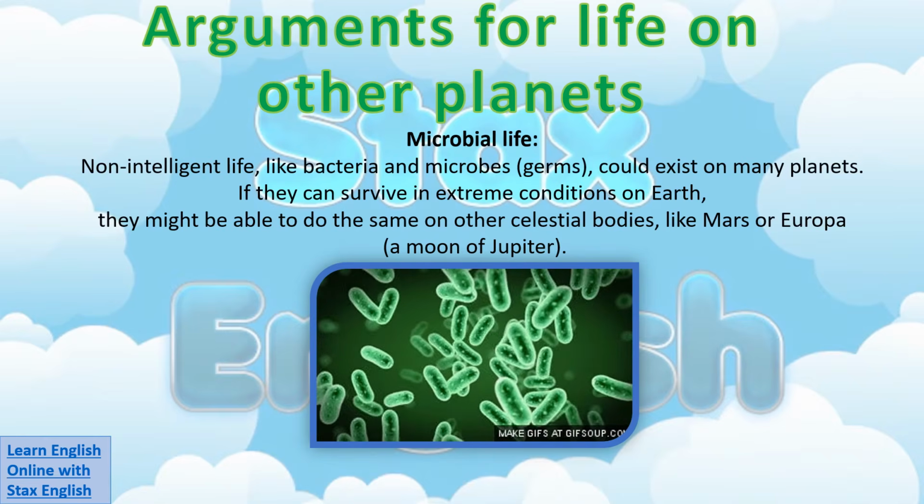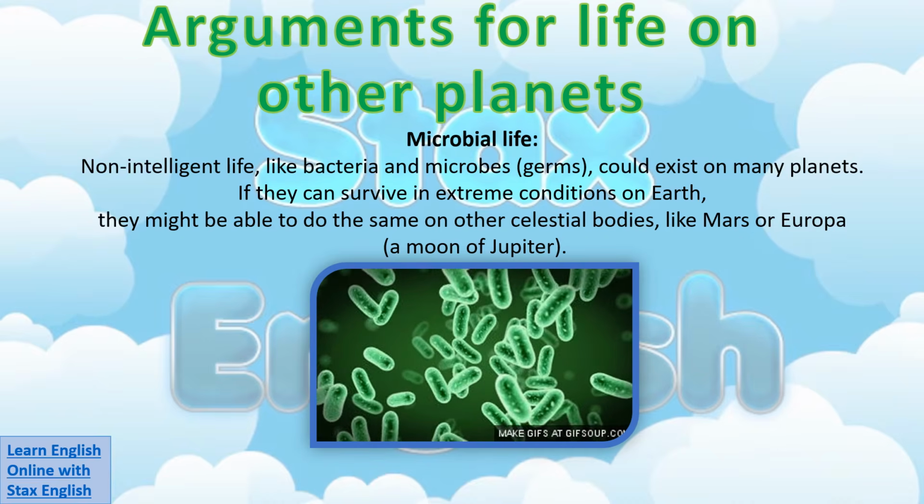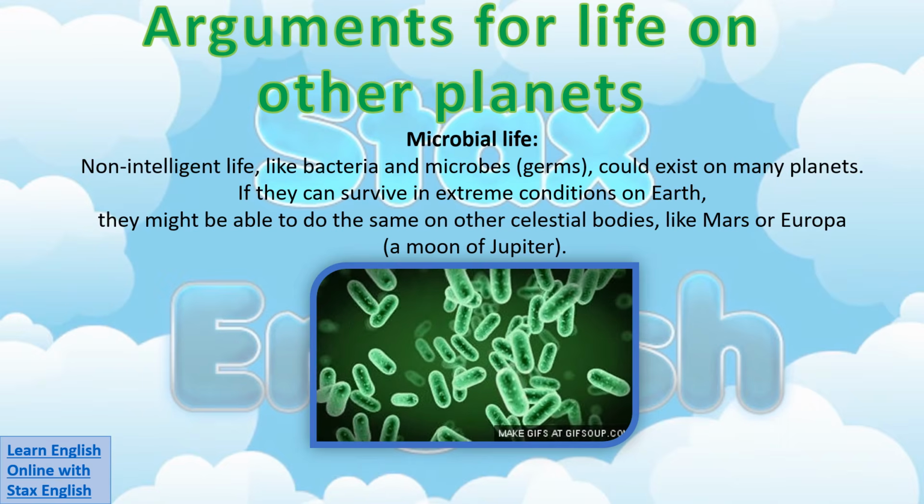Another argument for life on other planets is the existence of microbial life. Non-intelligent life, like bacteria and microbes, as we may call them germs, could exist on many planets. If they can survive in extreme conditions on Earth, they might be able to do the same on other celestial bodies like Mars or Europa, which is a moon of Jupiter. It could be that there is something similar to microbial life living on other planets that evolved and developed completely independently of the life we know on Earth.